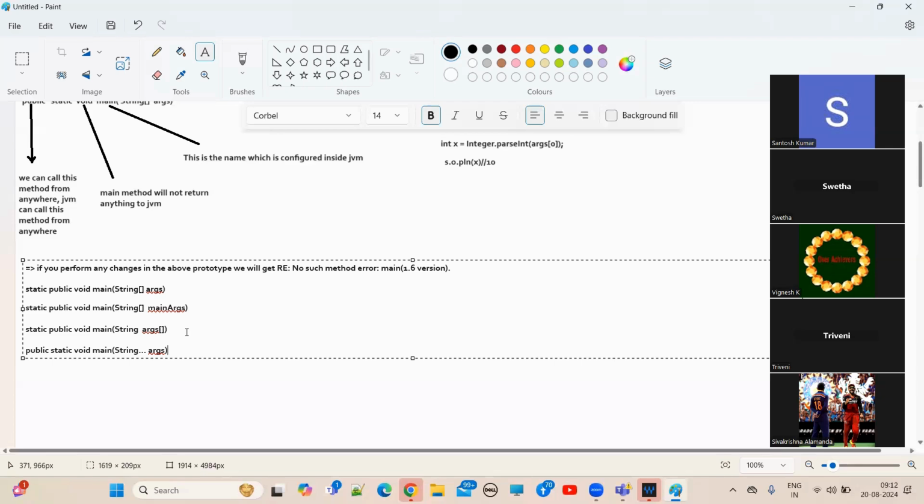So public static void main, String... args. This is the var arg parameter. Instead of a single dimension array, we can happily keep a var arg parameter. You can call this main method by passing a single dimension array object, like new String array of Santosh, Vignesh, Rajesh.